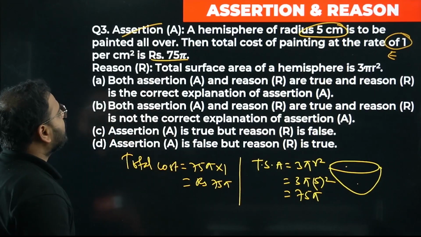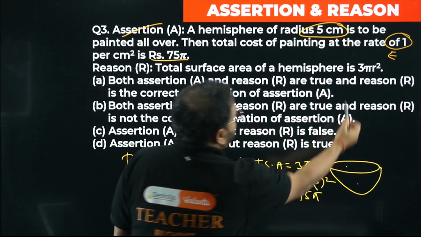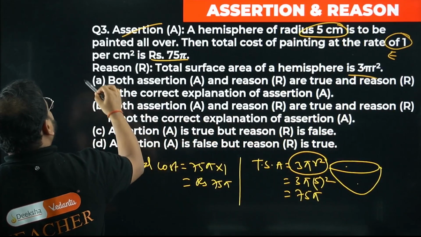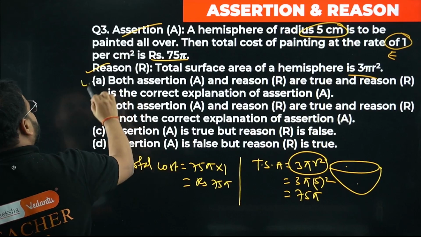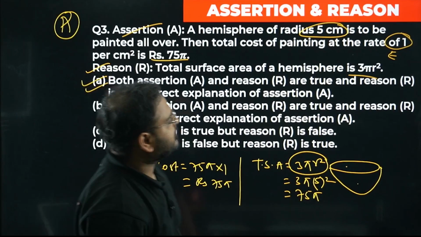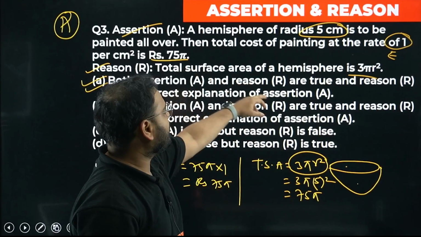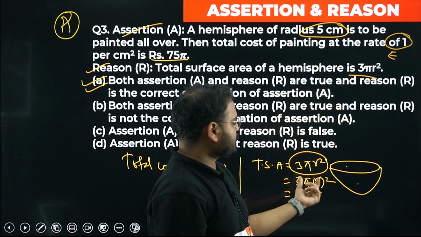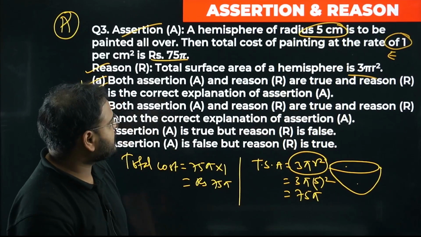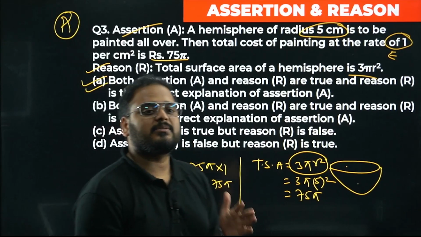Reason check. TSA of hemisphere is 3 pi r square. Correct? Same thing we have used here. It means reason is true and reason explains assertion. So option number A is correct. Same formula we have used. Total surface area of hemisphere is 3 pi r square. So option number A is suitable. Question number 3 is done.